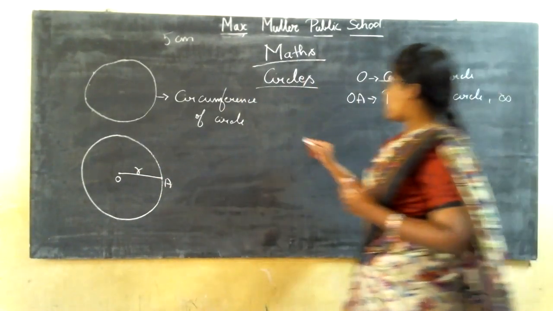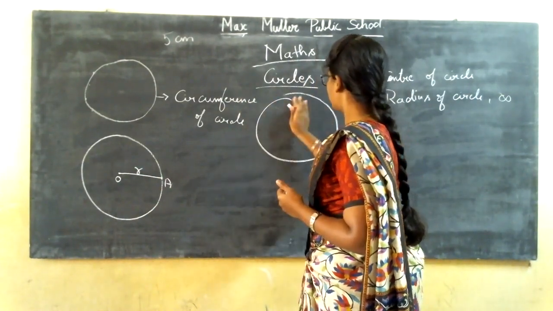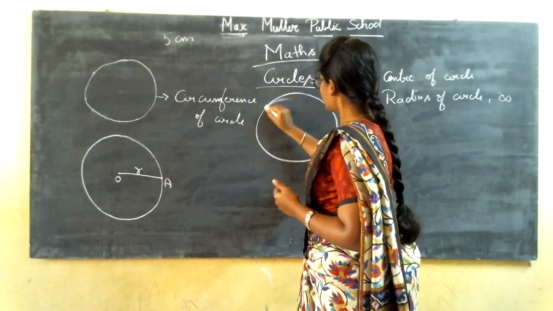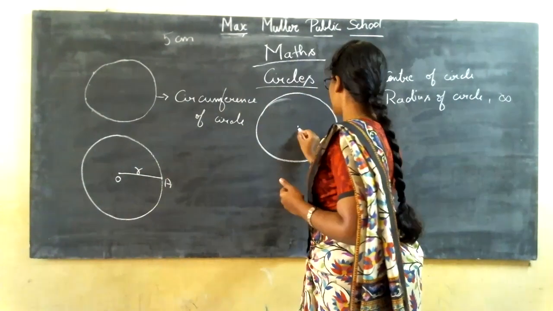Now, let me draw another circle. Yeah, and with the center, let me name the center as O.